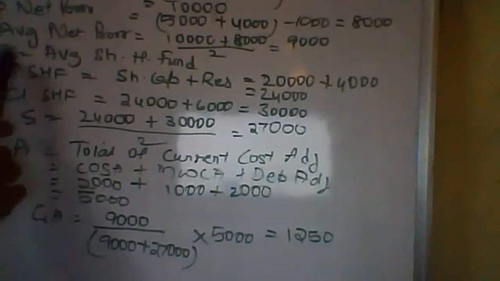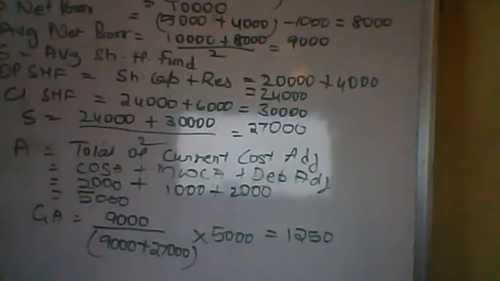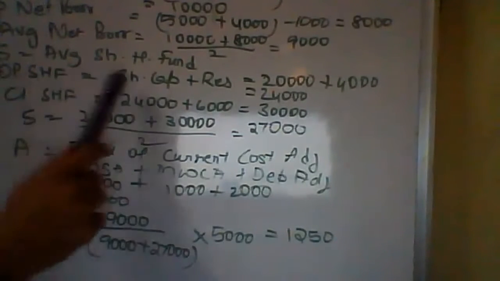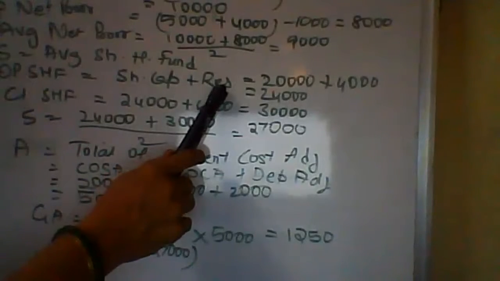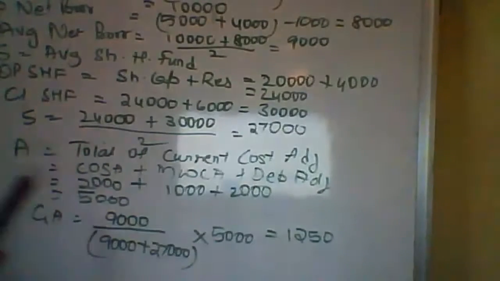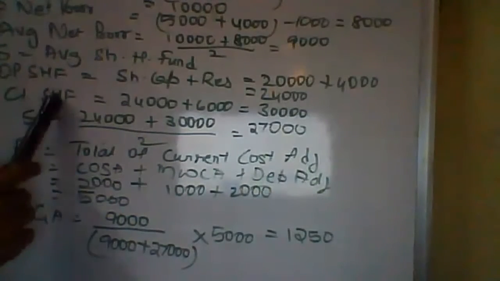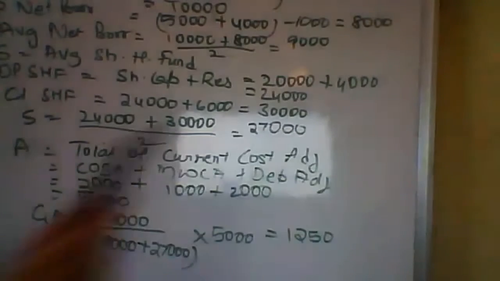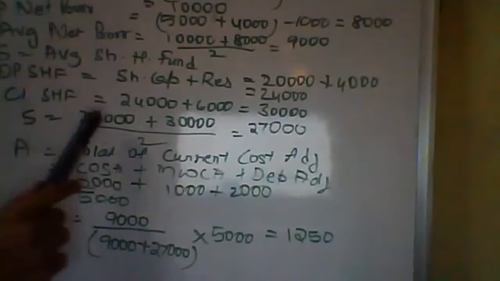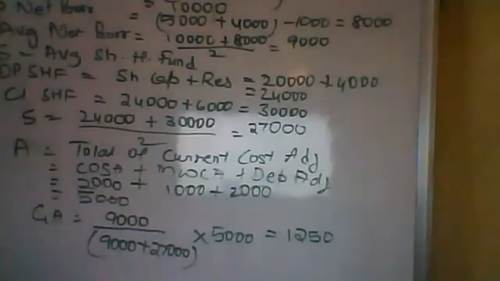Second, now I am trying to find out how much is S. S is the average shareholders fund. Opening shareholders fund, share capital plus reserves as given in the problem, 20 plus 4, 24,000. Closing shareholders fund, 24 plus 6, 30,000. Average shareholders fund, 24 plus 30 by 2, 27,000.